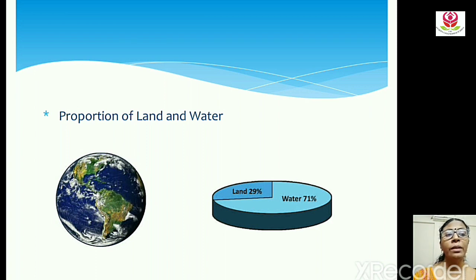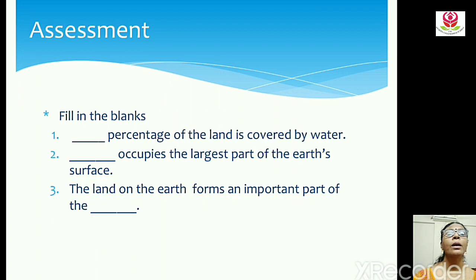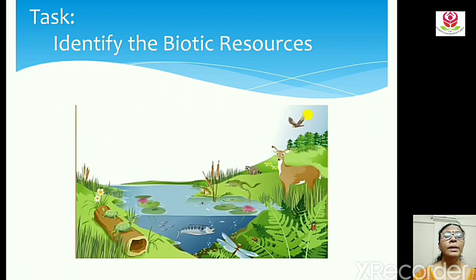Before we end this session, there is one small assessment and one task for you. Dash percentage of the land is covered by water. Dash occupies the largest part of the earth's surface. The land on the earth forms an important part of the dash. The task is you have to identify the biotic resources from this picture.